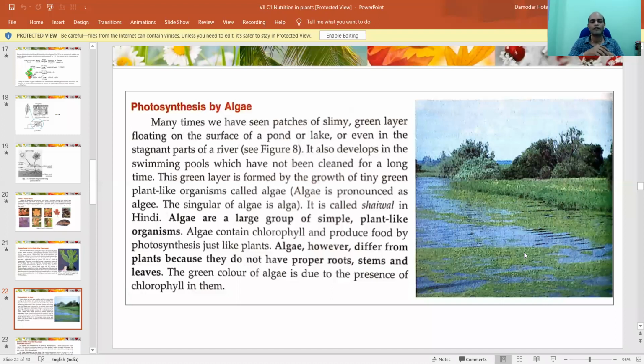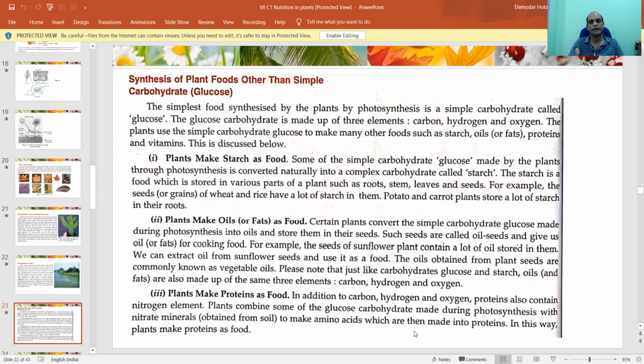They're just floating on water. They don't have a permanent root over there. But you see, chlorophyll molecule is present there. That's why they can also prepare their food, and by the process of photosynthesis, they make their food.